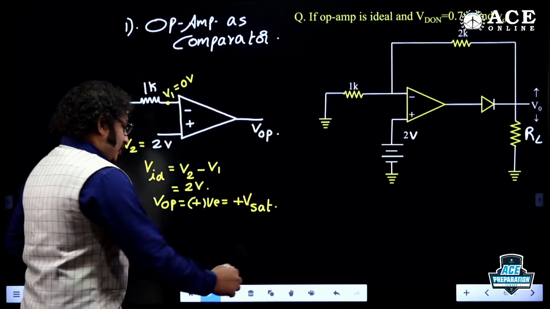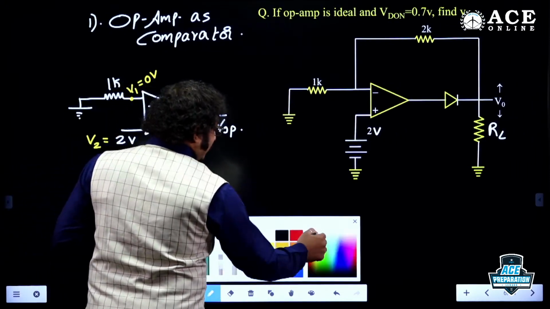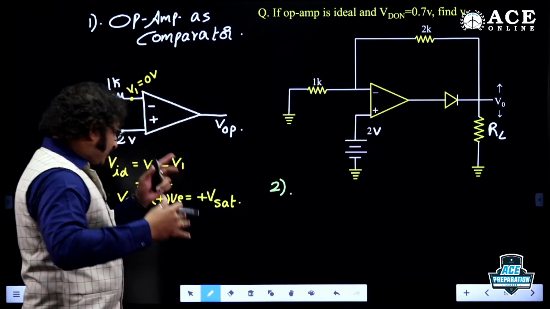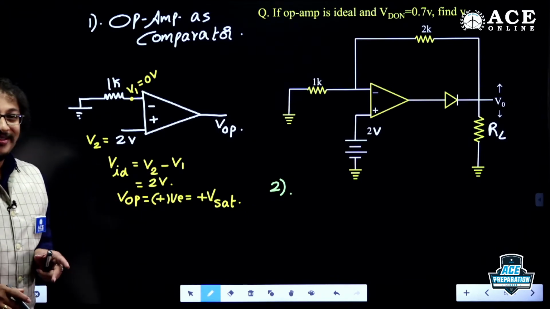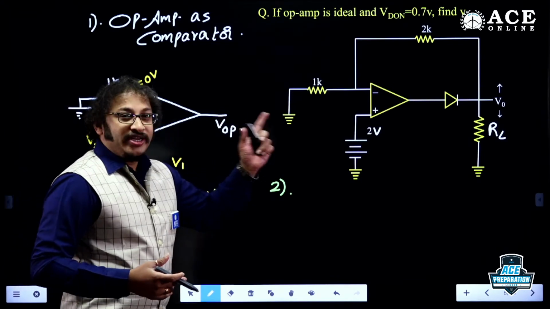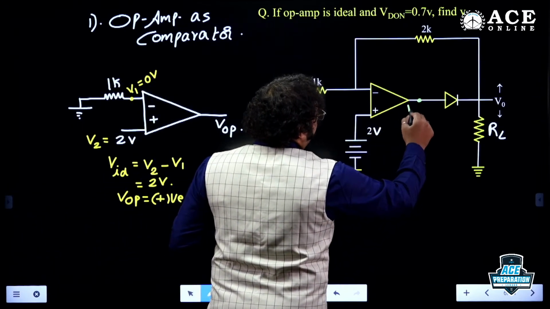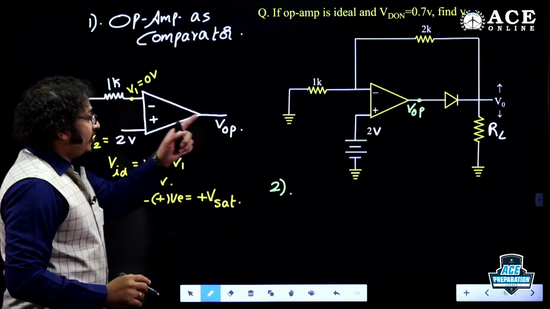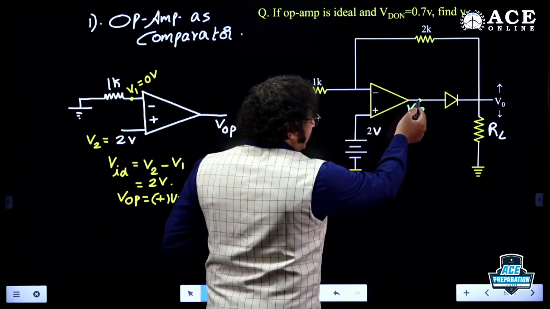Now let me know, my dear boys and girls, what is the second step? In the second step, we are supposed to find the status of the diode. First step is done, just to understand this polarity. Now in the second step, we are supposed to find the status of the diode. This is VOP, okay? So VOP is plus VSAT. Yes, this is a very large voltage.